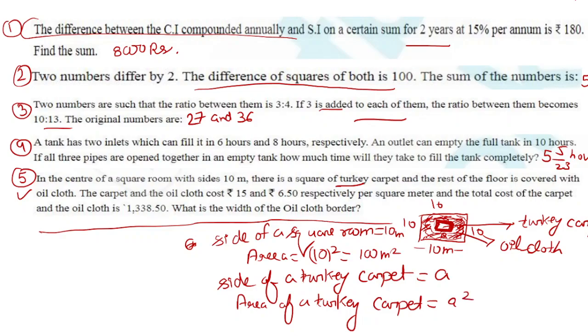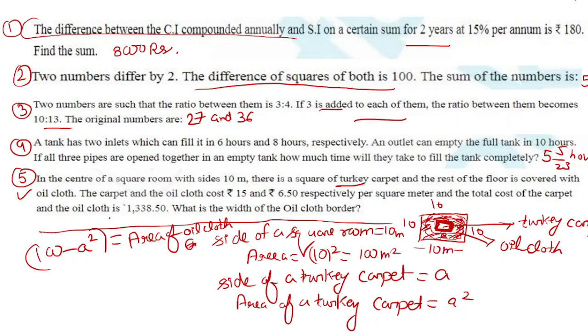If we subtract the carpet area from the square room area, we will automatically get the area of the oilcloth. So 100 minus A squared will be the area of the oilcloth.